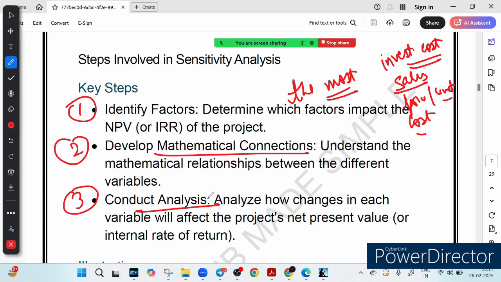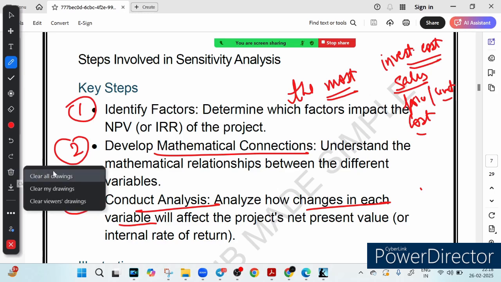So now that we know what factors are affecting, and we have developed the mathematical connection, meaning how they are related, whether directly related or inversely related, now we change each factor slightly. So the key word is change each factor, and see how it affects our project. If a small change in one variable causes a huge shift in profit, it is a high risk factor that needs extra attention. So in simple words, we play with different scenarios to see how stable the project really is. Now let me give you an example to see how this step works.